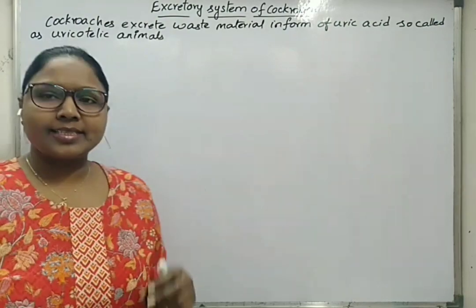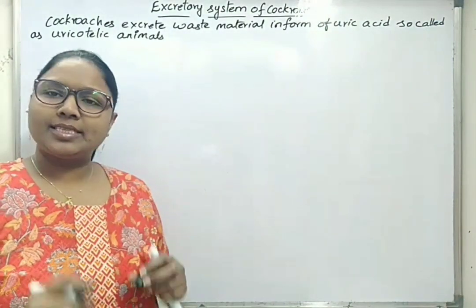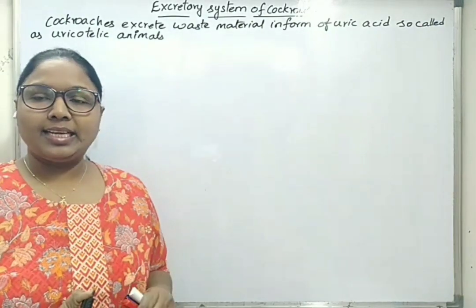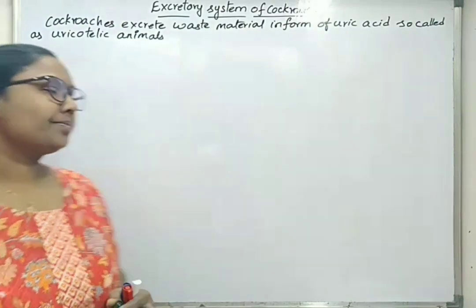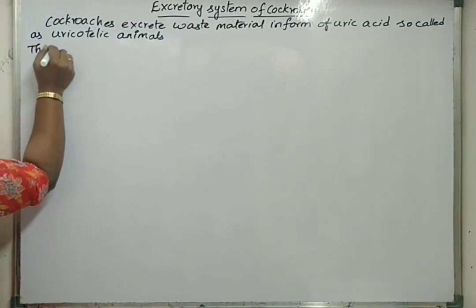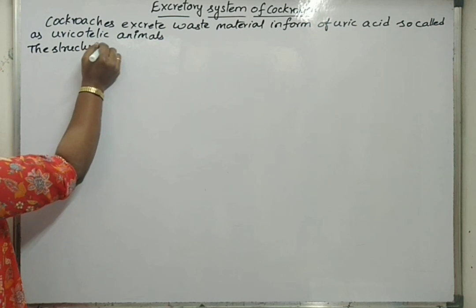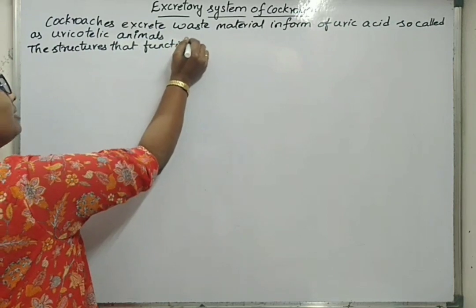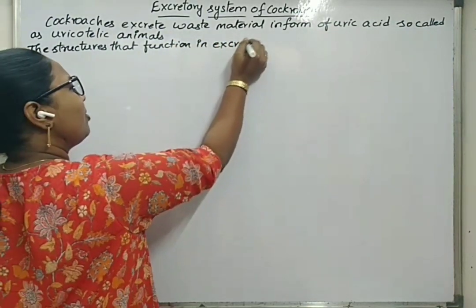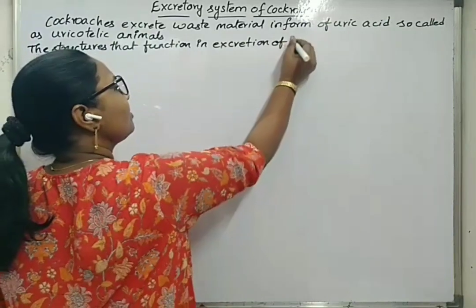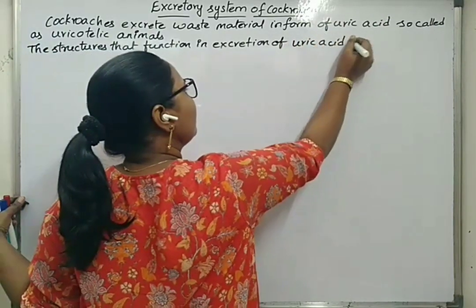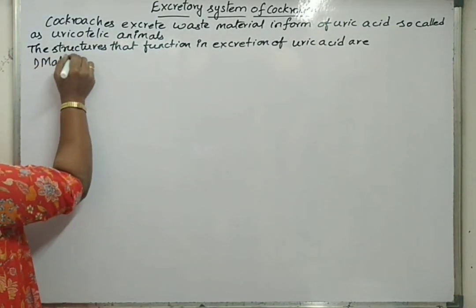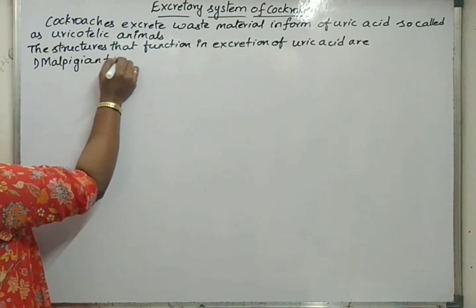There are many structures that support excretion in cockroach. Some of them are Malpighian tubules, fat bodies, uricose glands, and also nephrocytes. The structures that function in excretion of uric acid are: first one, priority goes to Malpighian tubules.